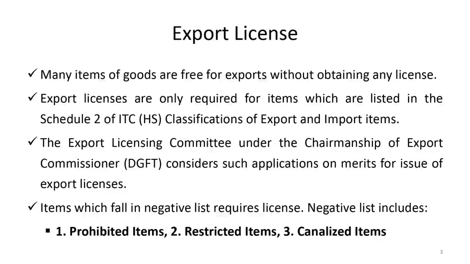Export licenses are only required for items listed in Schedule 2 of the ITC-HS classification of export and import items. ITC-HS stands for Indian Trade Classification, Harmonized System. In this Schedule 2, which you can download, you can see the products for which licenses are required.